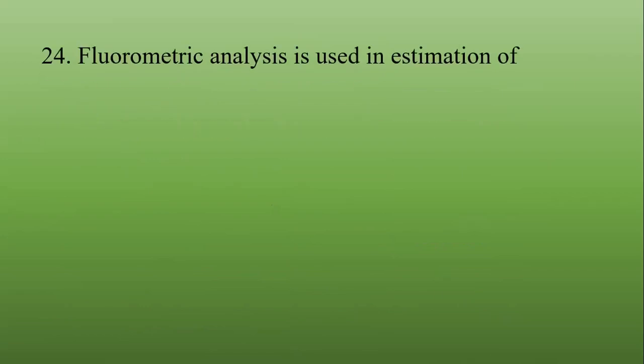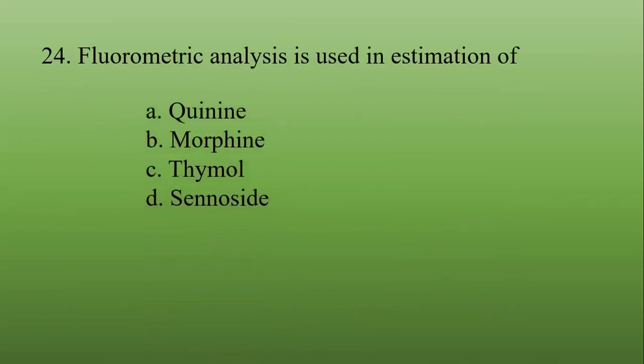Fluorometric analysis is used in the estimation of quinine, morphine, thymol, cyanoside. The correct answer is quinine, where a bluish color is present in case of fluorescence.